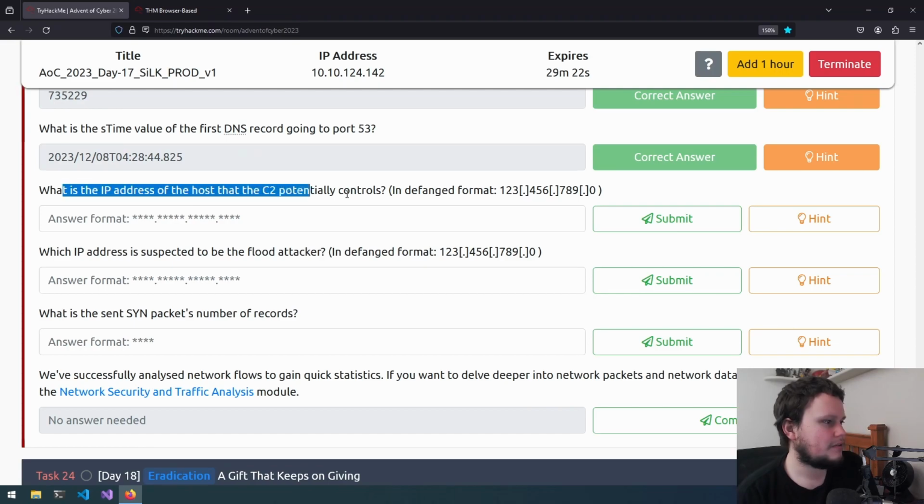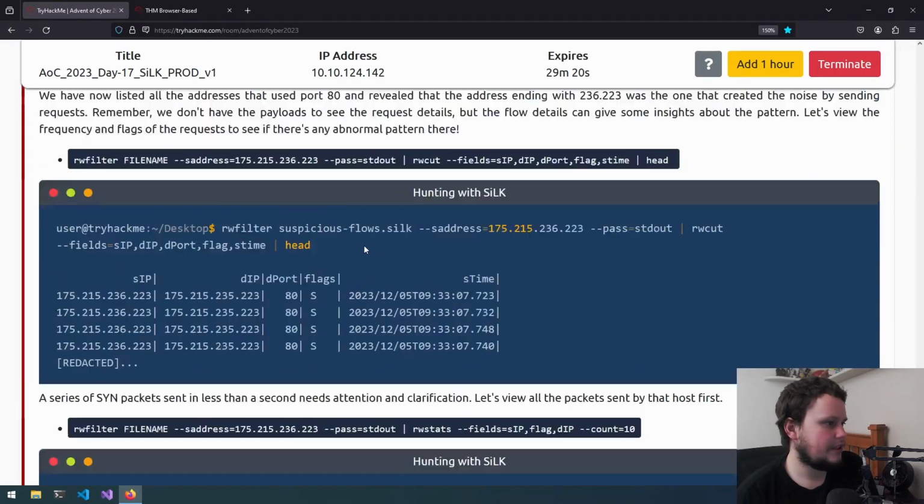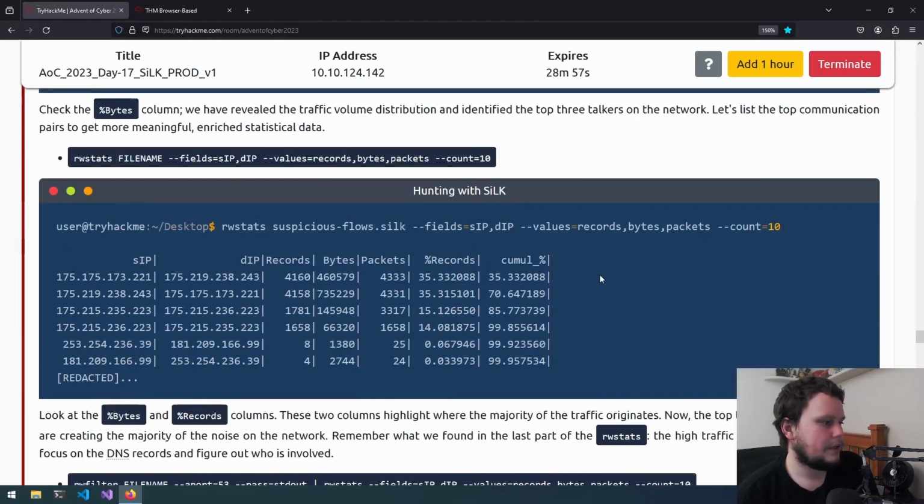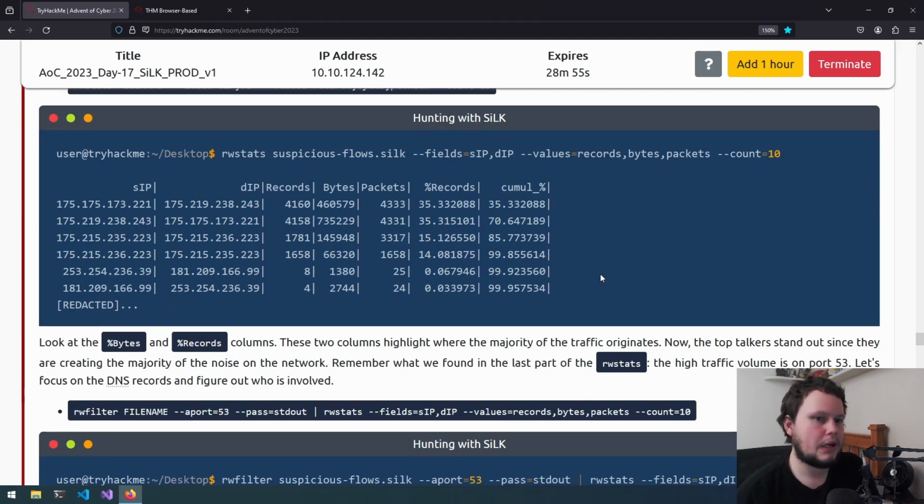So I'm not sure how we're meant to find that, so maybe we need to just go through here and take a look. Okay, so what I think it wants us to do is look at traffic using port 53 and look at which IP addresses are using it the most.